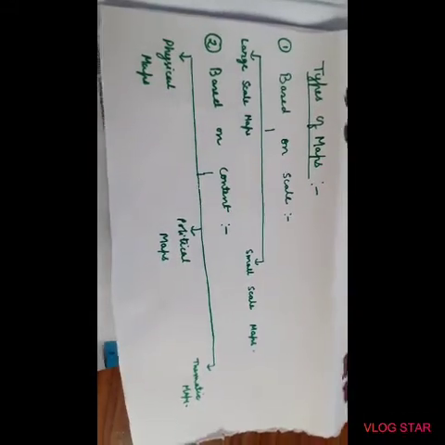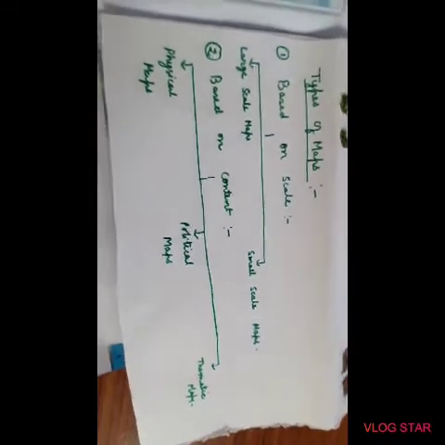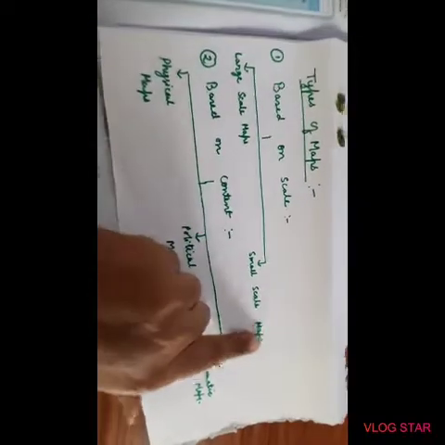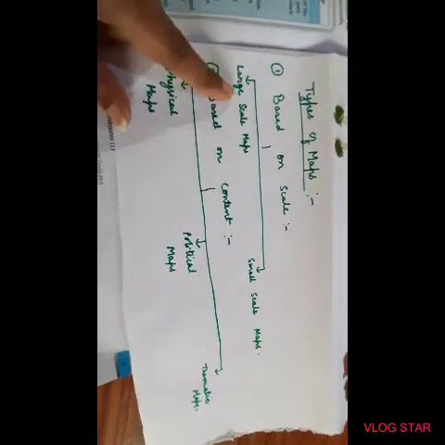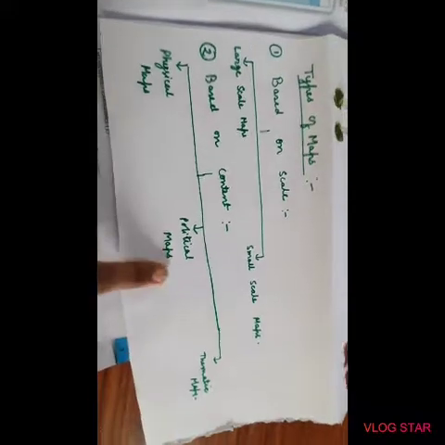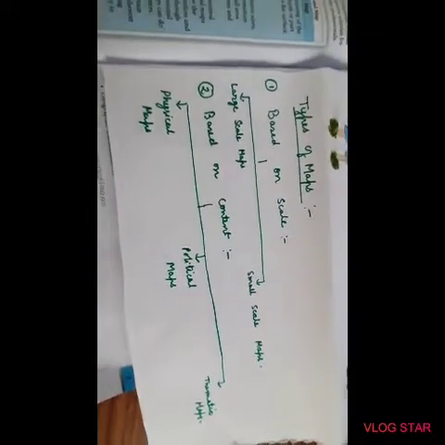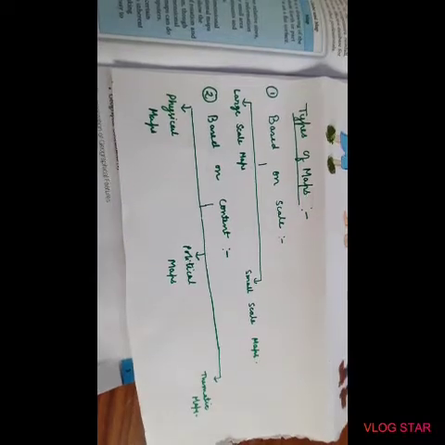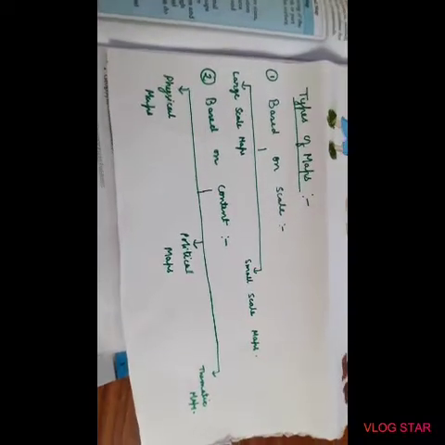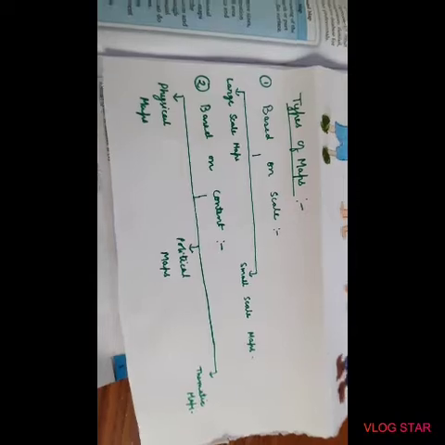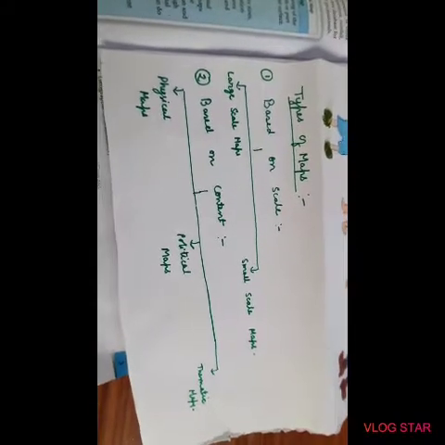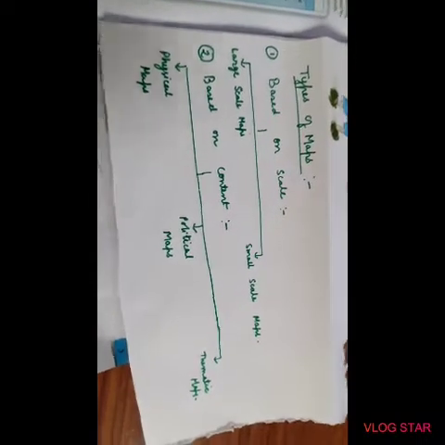So, based on scale, we have large scale maps and small scale maps. And based on contents, we have physical maps, political maps and thematic maps. I will attach all the 3 types of map for your easier understanding, which is physical map, which is political map, and which is thematic map. Alright.